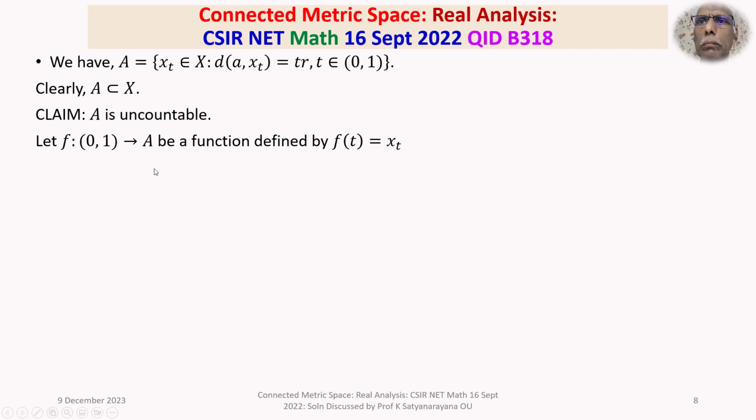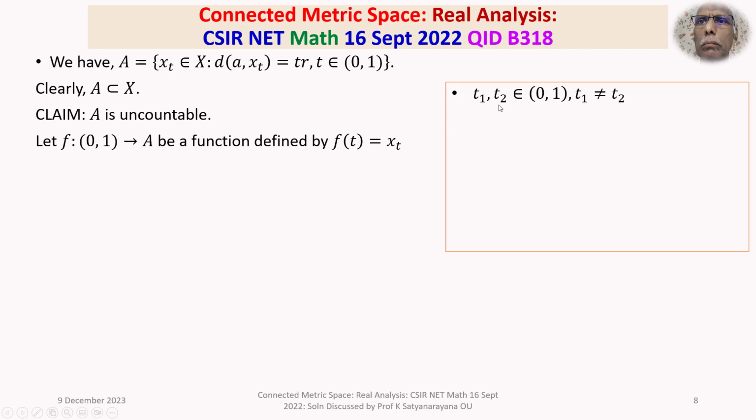We define it as: for each t there exists an xt belonging to capital X such that the distance between A and xt is t times R. So for each t belonging to the open interval 0 to 1, there is an xt, and we define our function to be f of t equal to xt. Now I will show you that it is a one-to-one mapping. That means this function is injective, I want to show.